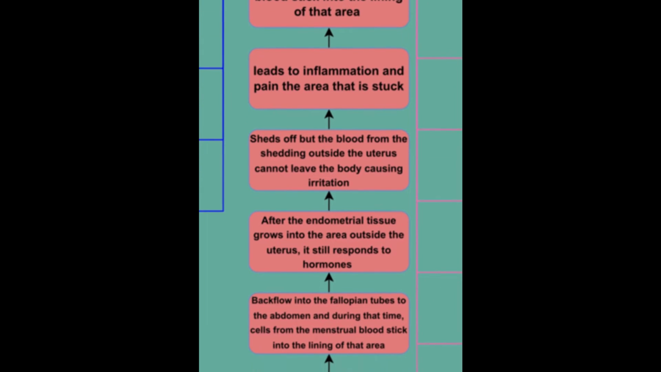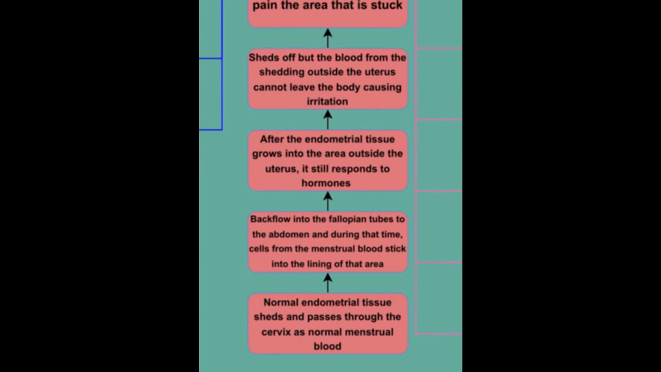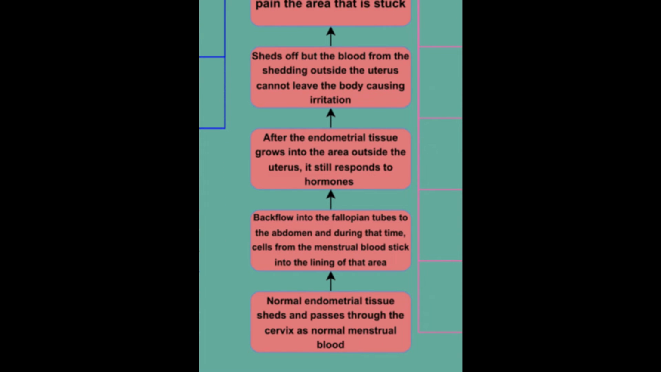After the endometrial tissue grows into the area outside the uterus, it still responds to hormones and sheds off, but the blood from the shedding outside the uterus cannot leave the body, causing irritation that leads to inflammation and pain in the area that is stuck. There are also scar tissues called adhesions that may form, sticking one organ to the other, leading to possible closing of the fallopian tubes. Endometriosis can also cause endometriomas or cyst in the ovary, and these conditions can cause infertility. In some cases, endometriosis can cause abnormal bleeding.